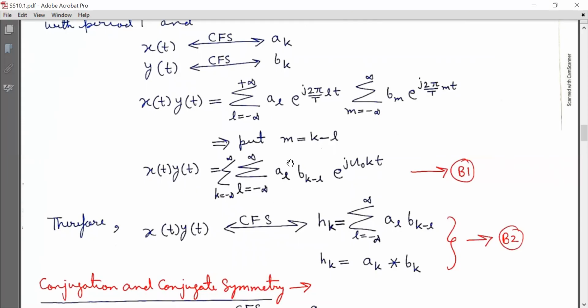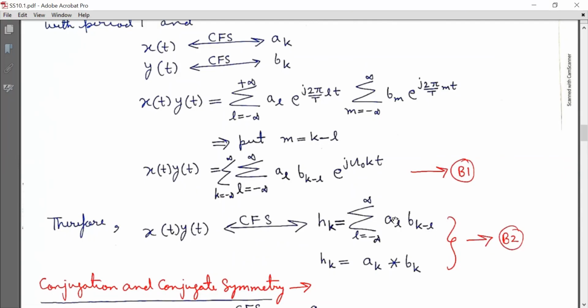Now, based on this, I can state that x(t) into y(t), which is periodic, is having continuous time Fourier series coefficients as hk, where hk is equal to summation l running from minus infinity to infinity al b with subscript k minus l. Mark it as equation B2.